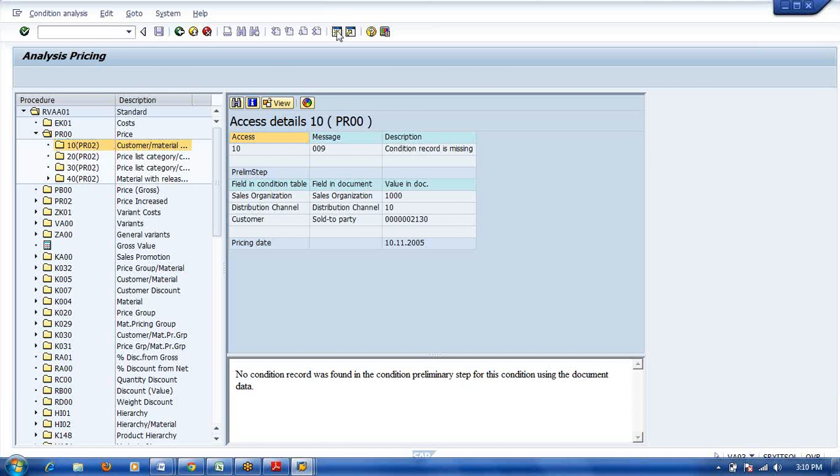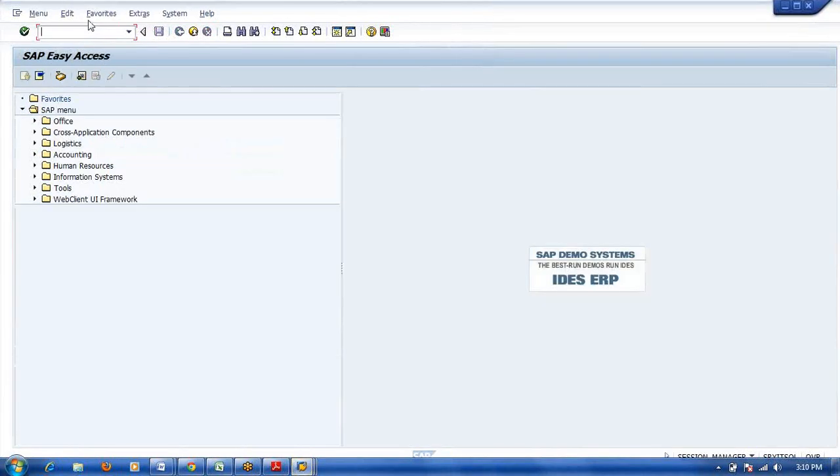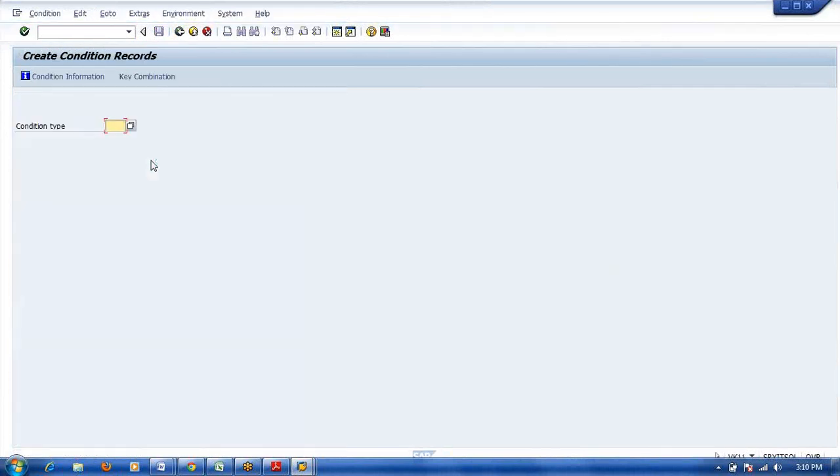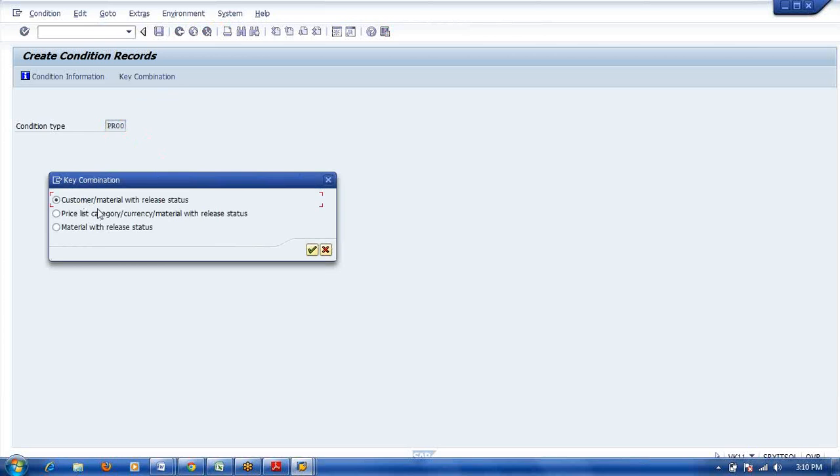If you go to VK11, here you will maintain condition type PR00. Combinations are there: customer material with release status, or material with release status, price list category. Suppose you maintain price for customer material combination, then the price will update customer material wise only.